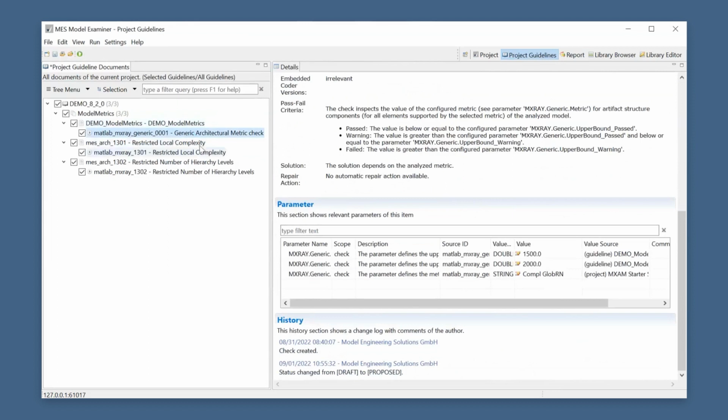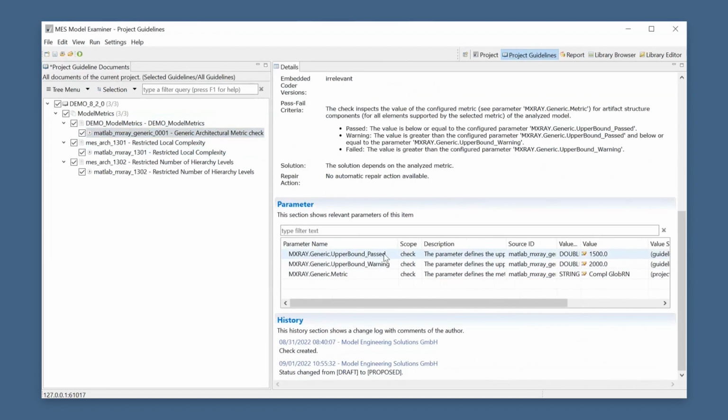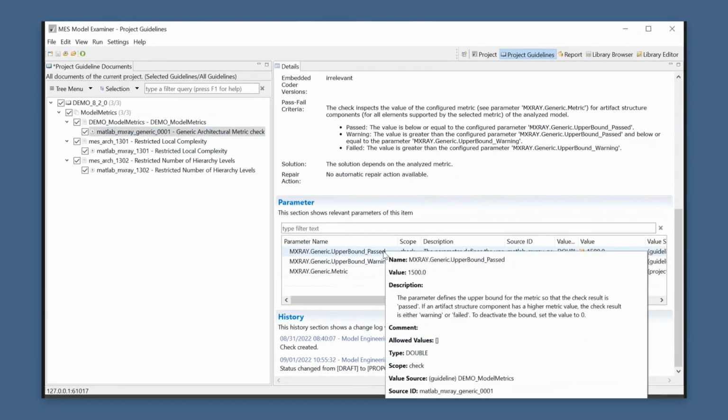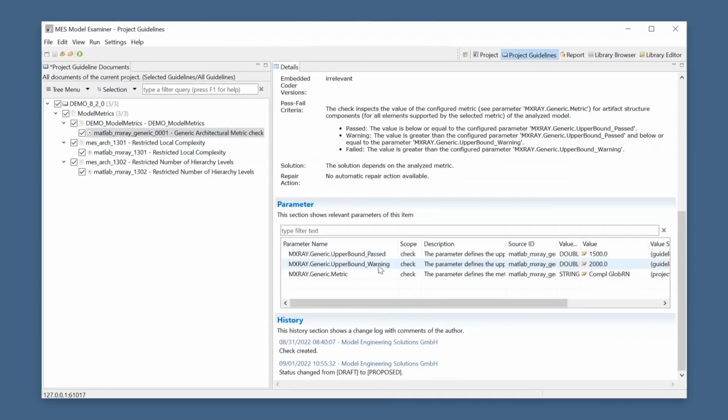So I prepared a small example here, which includes the check, and then we have 3 parameters available, which configure the upper bound until which the metric will be assessed as passed. After that, it will be a warning, and then there's another upper bound, after which it will be failed. And of course, the string parameter, which is configurable with all the available metrics.